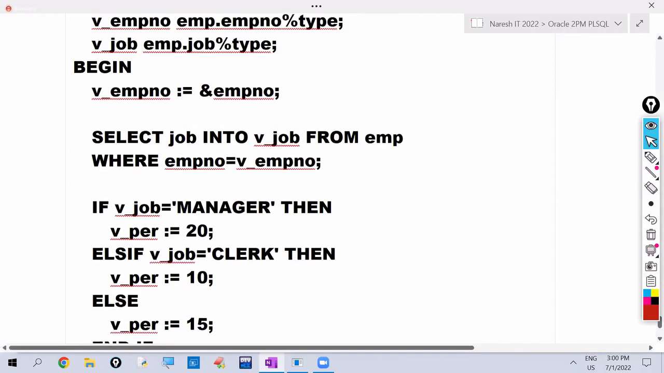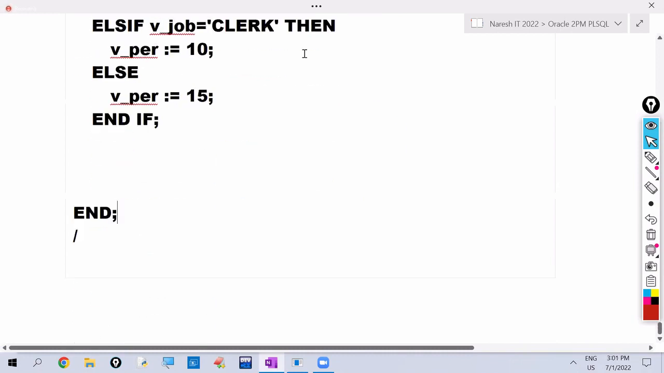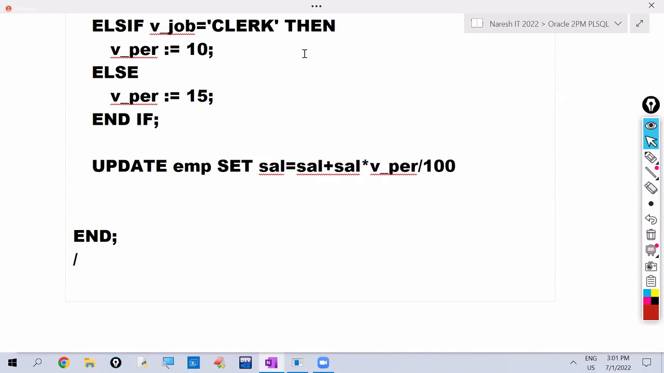Declare v_PR as integer type. Now if we follow this way, we write the update query only once. Update EMP set salary equals the current salary plus salary times v_PR divided by 100, where employee number equals v_employee_number.